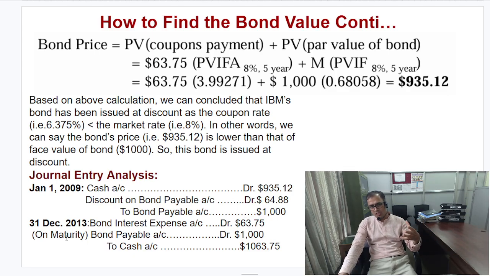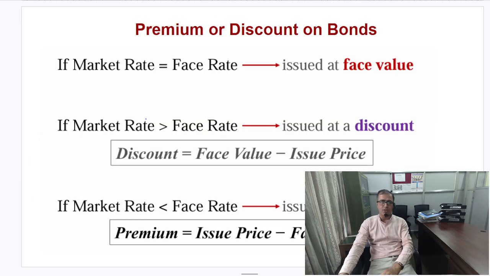Now if the question is about the maturity date, like 31st December 2013, the bond interest expense is 63.75. It will be debited as per the nominal account rules of accounting, right? And the bond payable is 1000, so the cash is credited by 1063.75. This way we record the journal entry.